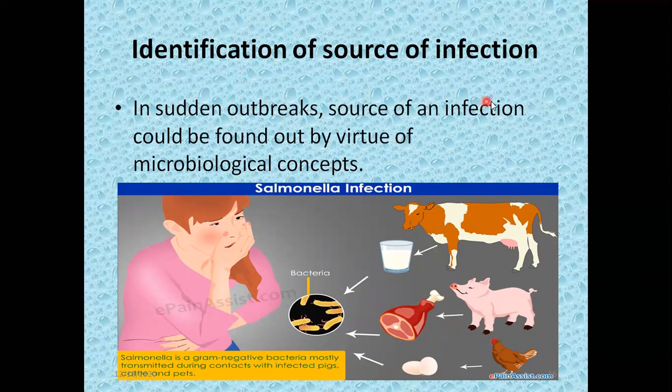So in sudden outbreaks, we have to find the source of an infection. This source of infection could also be found out by using the microbiological concept.